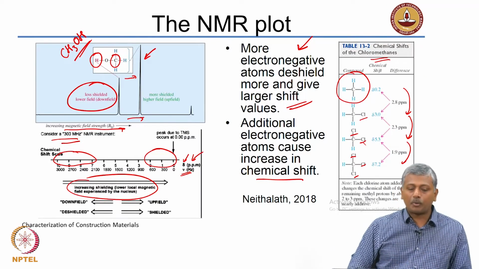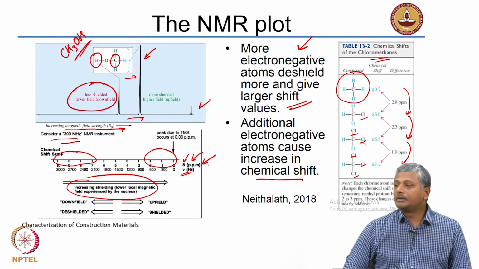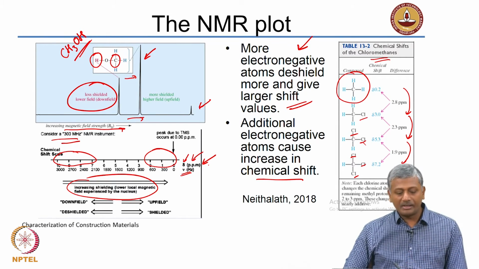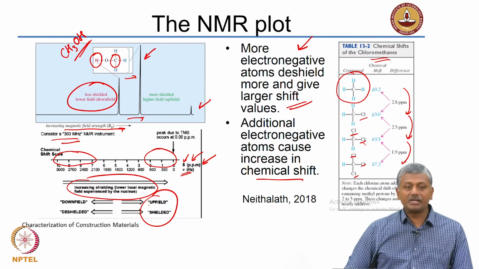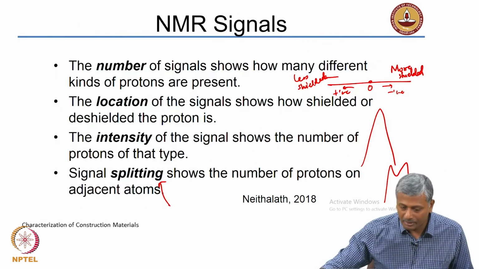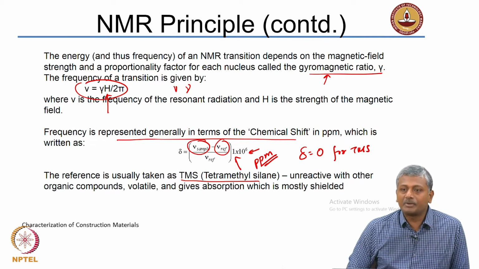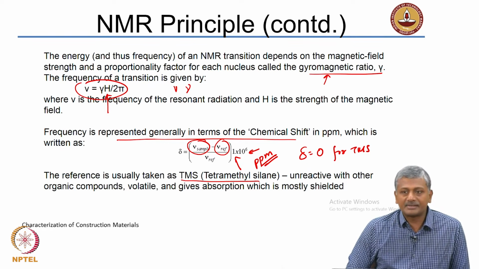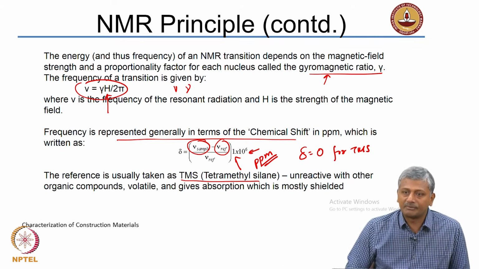So, of course, the NMR plot, as I said, you plot against the delta or the shift. The closer to 0 you are, the more shielded the material is. The closer to 0 you are in the increased shielding direction. You can also go towards negative directions. Negative means what? If you look at this formula once again, negative simply means the frequency of the sample is lesser than the frequency of the reference. Positive implies the frequency of the sample is more than the frequency of the reference.